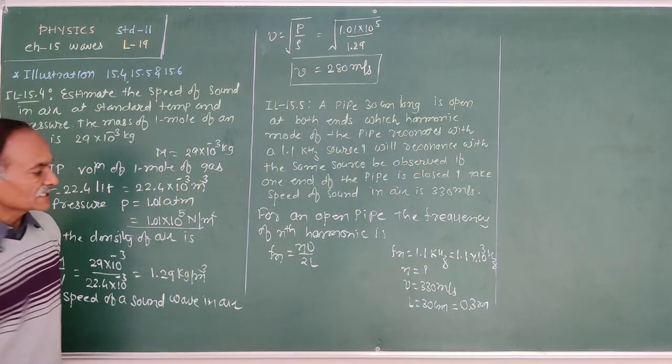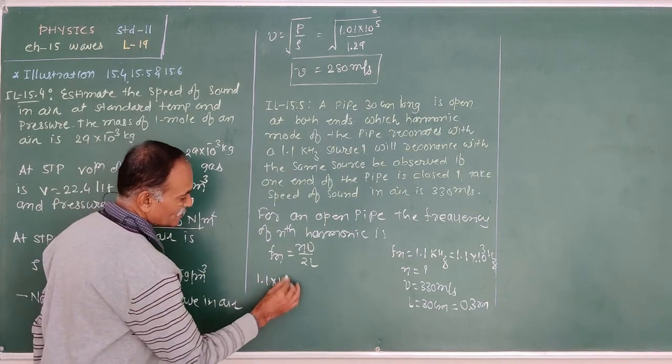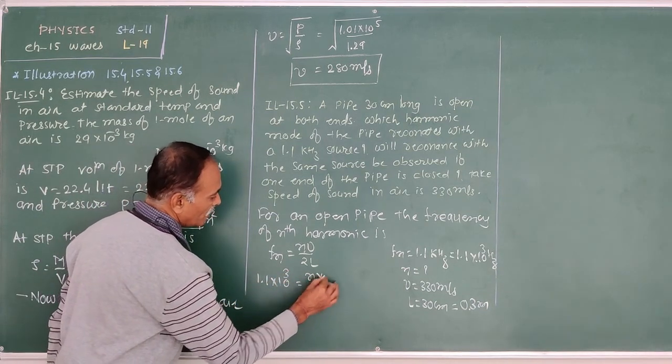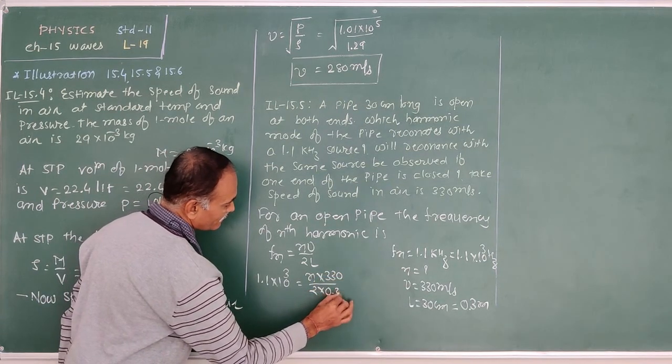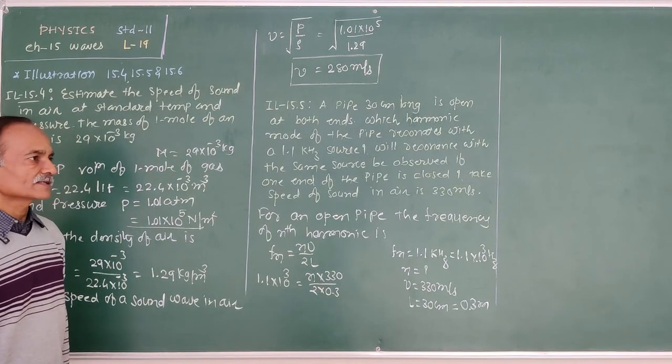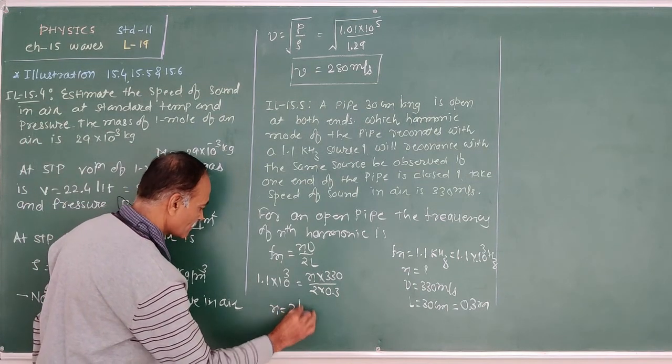L is 0.3 meter. Substitute this value. Therefore, 1.1 into 10 to the power 3 is equal to N into V, 330, upon 2 into 0.3. Thus, we obtain the value of N is equal to 2.